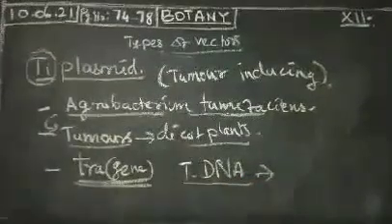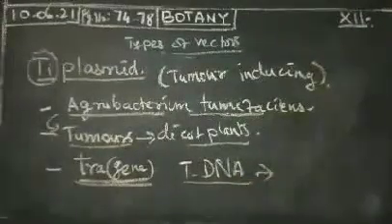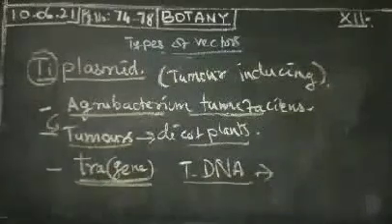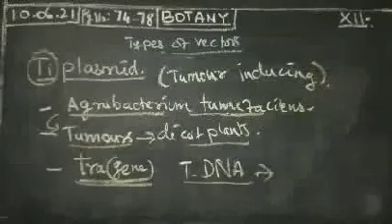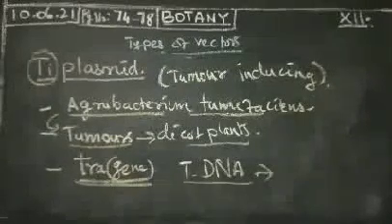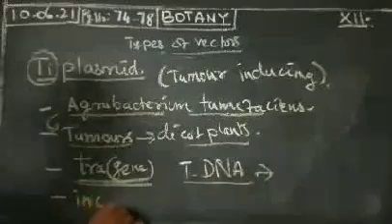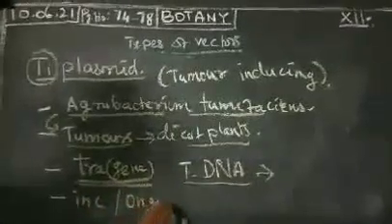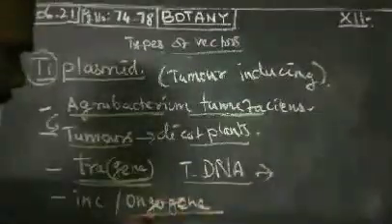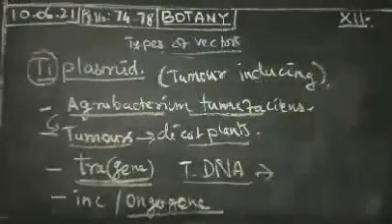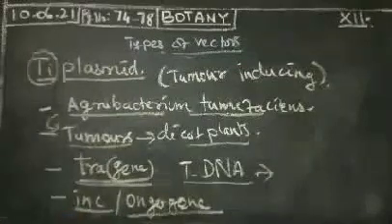It has one gene for oncogenicity. There is a gene for oncogenicity, which is tumor inducing. The origin of replication and the INC gene will also be present in this category. INC is incompatibility. Oncogenes, the cancer inducing genes, will also be present. INC means incompatibility genes.